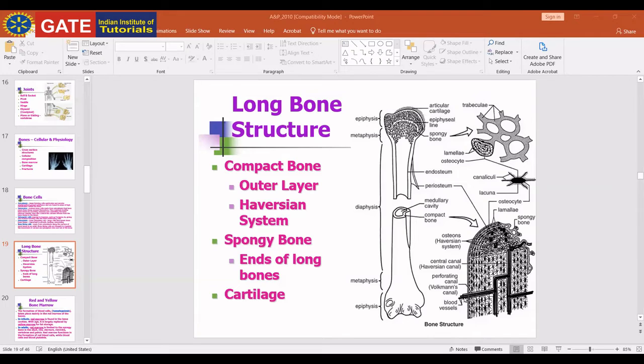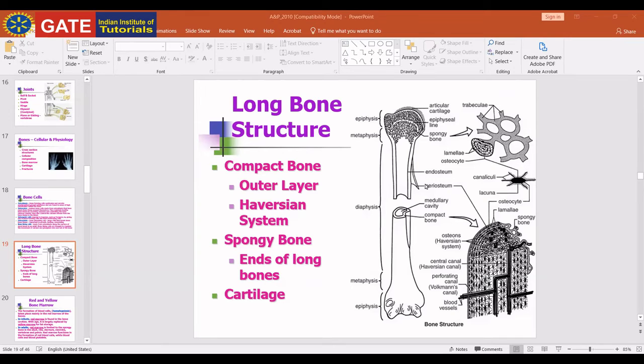There are also some perforating canals. We also call perforating canals Volkmann's canals. Volkmann's canals are channels that assist with blood and nerve supply from the periosteum to the Haversian canal. They are just connecting channels, connecting the periosteum, the bone covering, to the Haversian canal. They work as connecting points. What is periosteum?